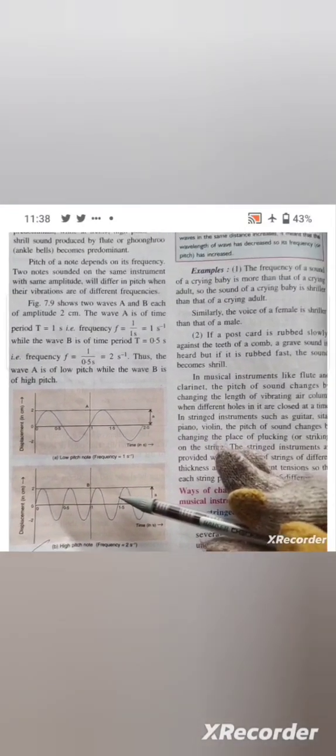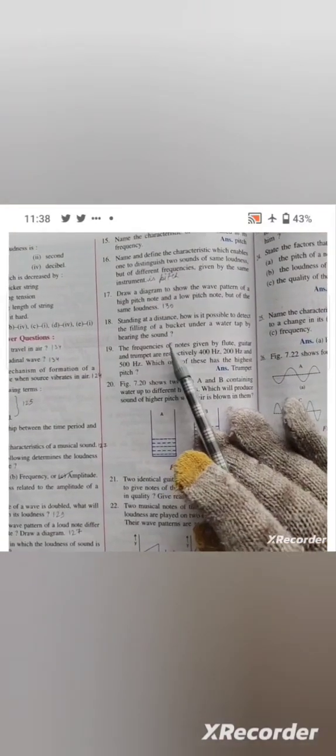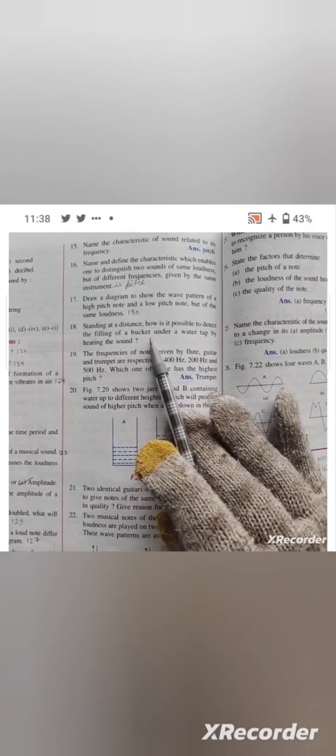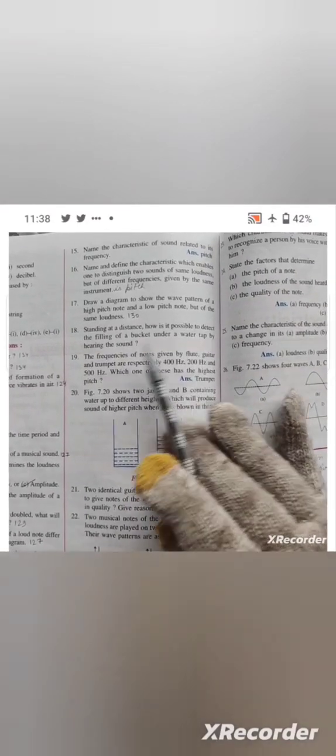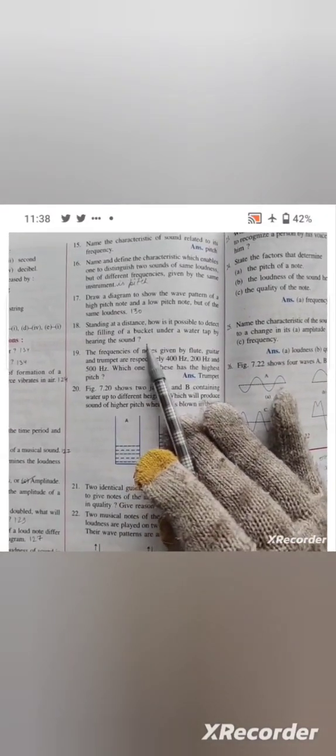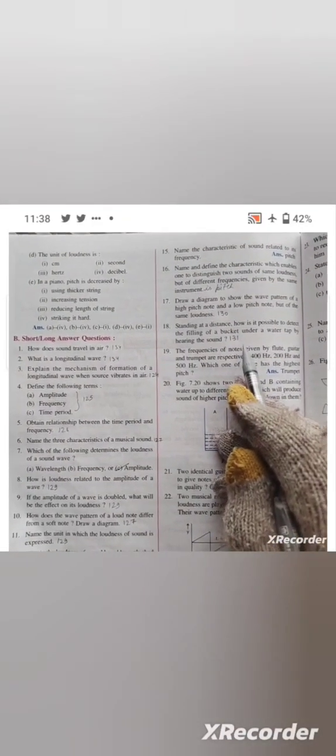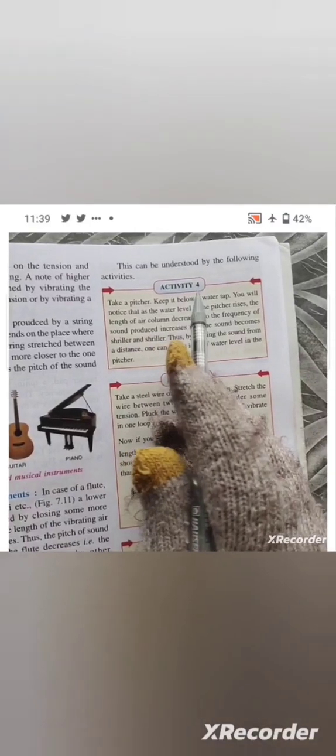Then question number 18. Standing at a distance, how is it possible to detect the filling of a bucket under a water tap by hearing the sound? Its answer is given on page number 131. This activity 4, you have to start writing from the second line: as the water level in the pitcher.